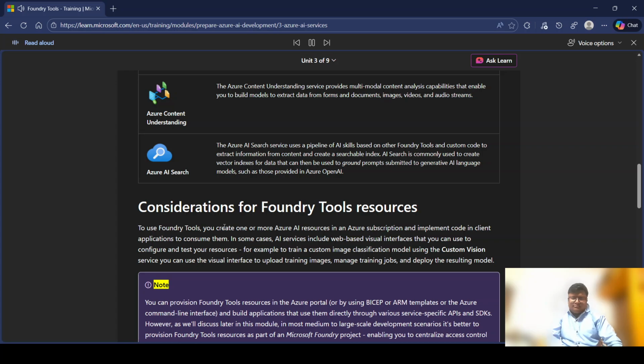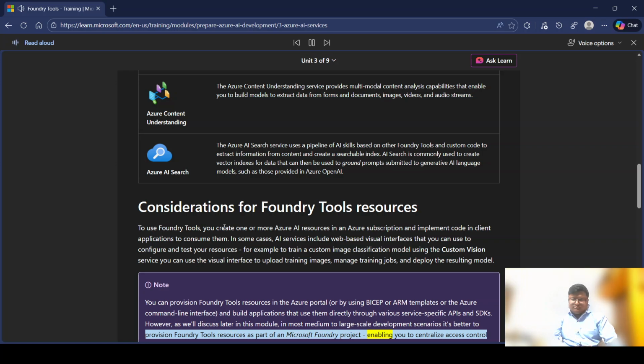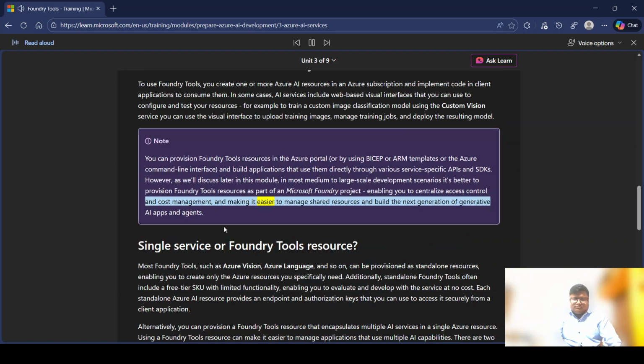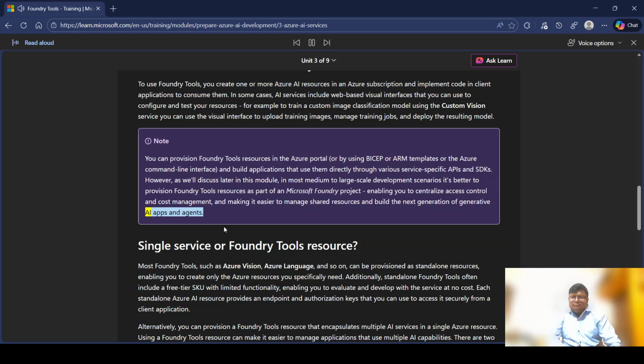Note: you can provision Foundry Tools resources in the Azure portal, or by using Bicep or ARM templates or the Azure command line interface, and build applications that use them directly through various service-specific APIs and SDKs. However, as we'll discuss later in this module, in most medium to large-scale development scenarios it's better to provision Foundry Tools resources as part of a Microsoft Foundry project, enabling you to centralize access control and cost management, and making it easier to manage shared resources and build the next generation of generative AI apps and agents.